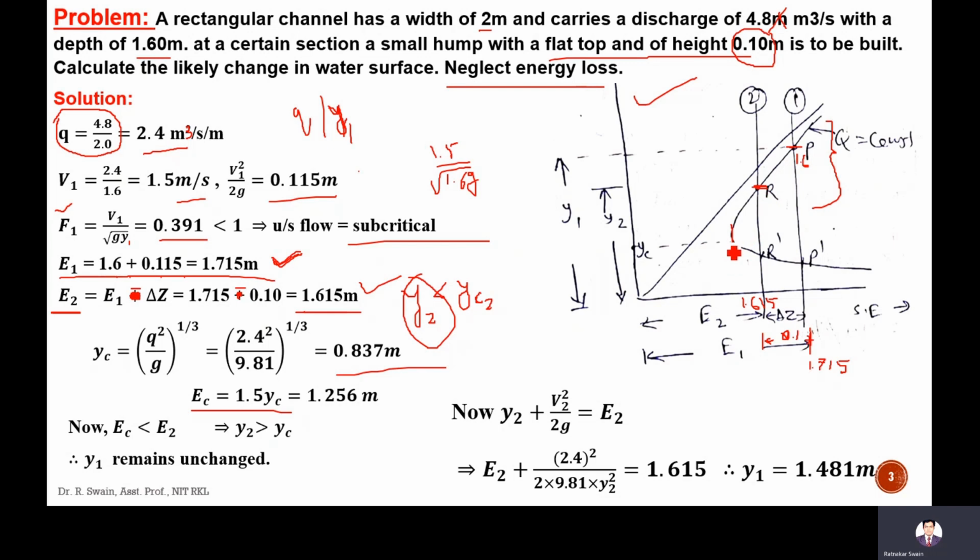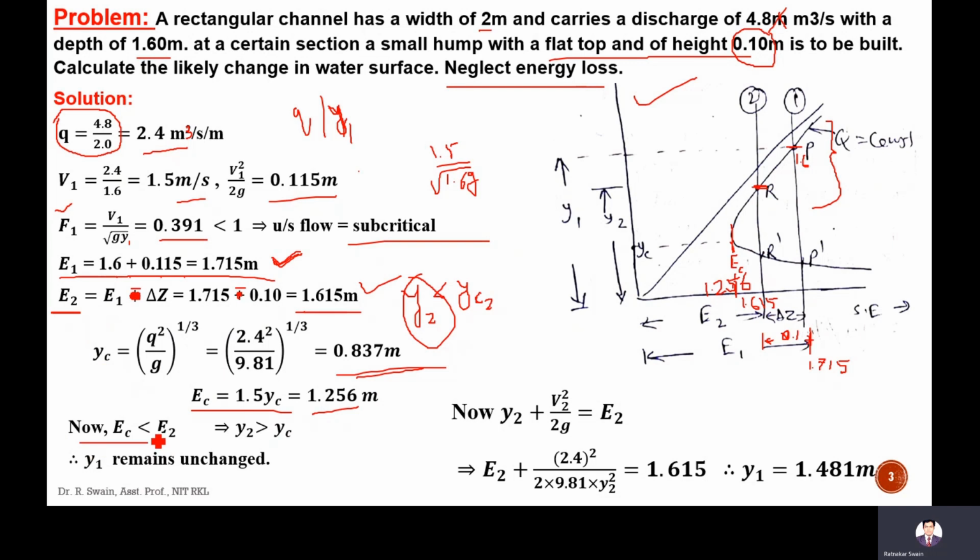For that we have to calculate the Ec. We don't know whether Ec is less than E2 or more than E2; we have assumed that Ec is less than E2. Ec is 1.5 times yc, where yc is q square by g to the power 1 by 3, which is 0.837. So Ec is 1.256. It means Ec is less than E2.